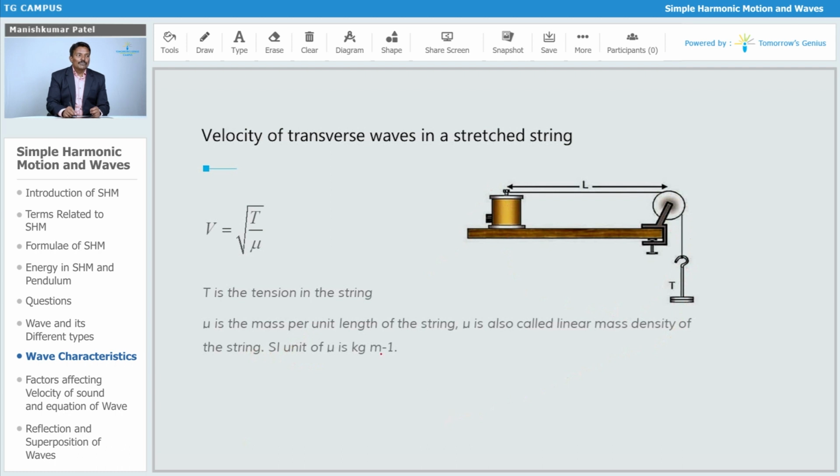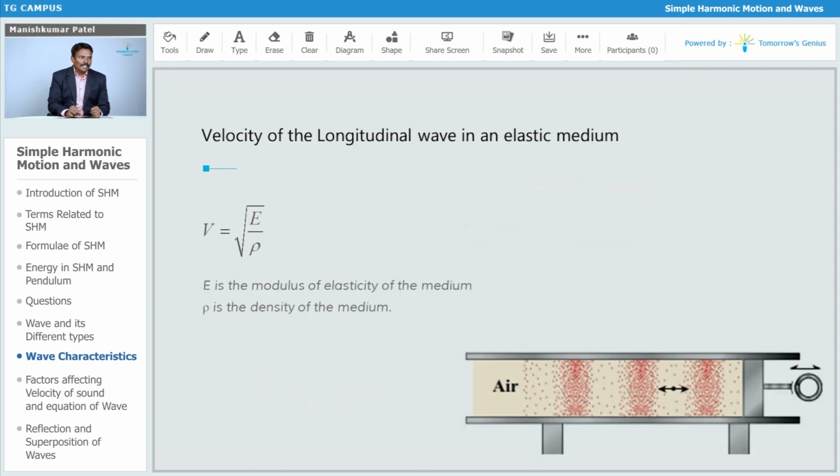And then you will find that the velocity of a transverse wave in a straight string is given by the formula square root of T upon mu, where mu is the linear density. Linear density means the total mass upon total length, so that is the linear mass density. This is also a very important thing. With the help of this formula you will get the value of mu.